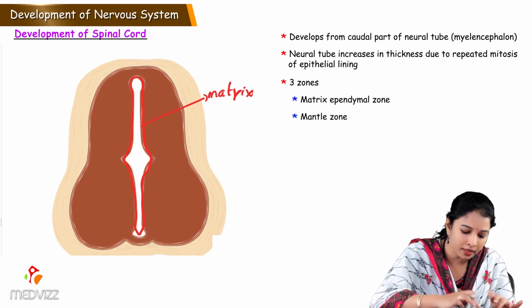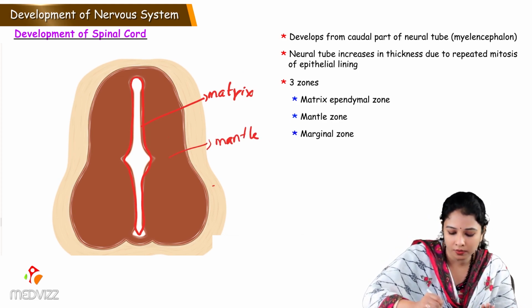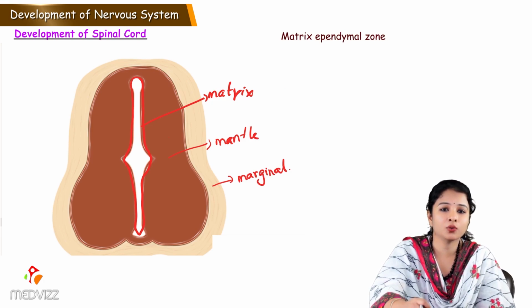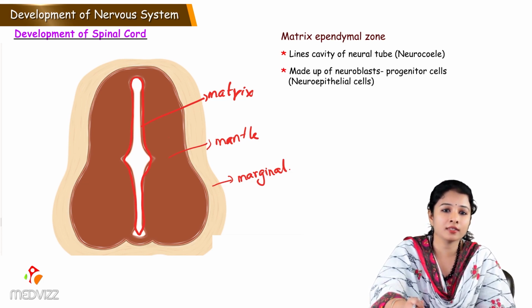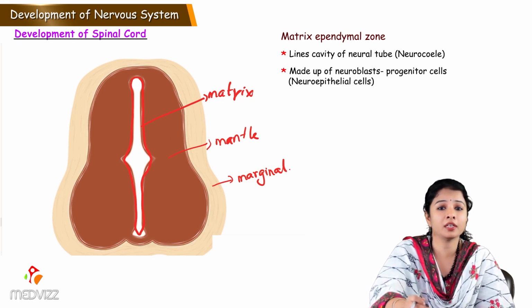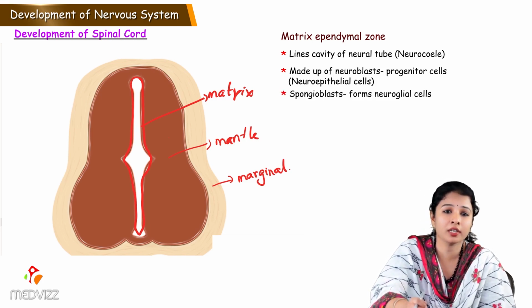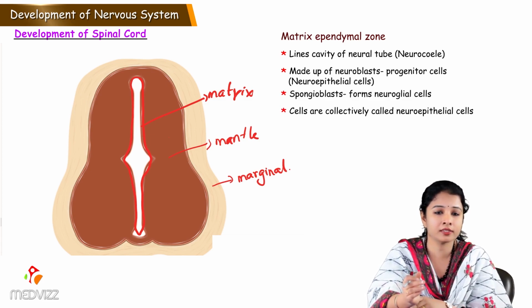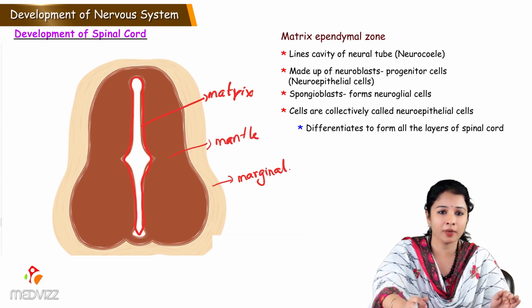And next to the matrix zone is the mantle zone. The dark brown is the mantle zone. And the outermost is the marginal zone. So these are the 3 zones. So matrix ependymal zone lines the cavity of the neural tube or the neurocele, made up of neuroblast cells. And these neuroblast cells are the progenitor cells, which are the neuroepithelial cells, which later differentiates to form neurons. Spongioblast will form neuroglial cells. And the cells of this zone are collectively called as neuroepithelial cells, which later differentiates to form all these layers of the developing spinal cord.